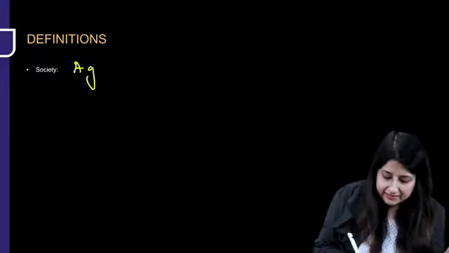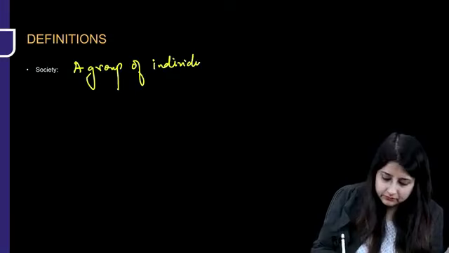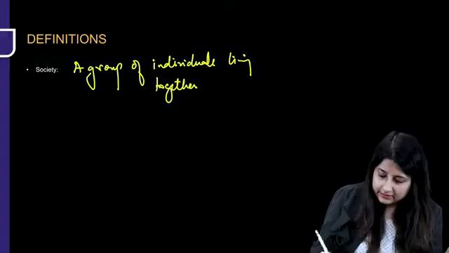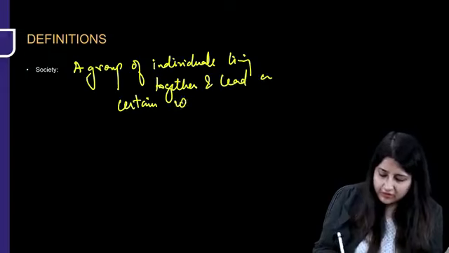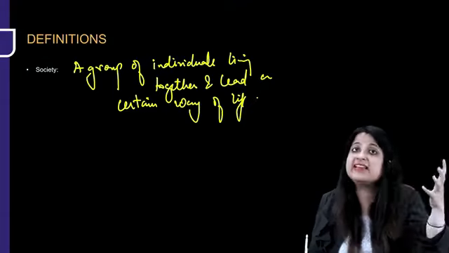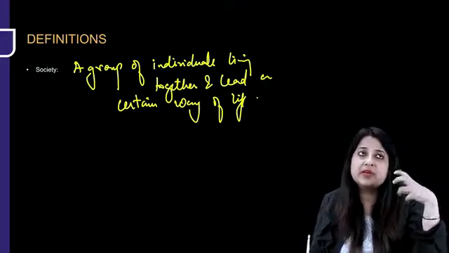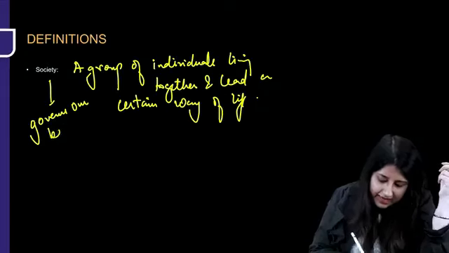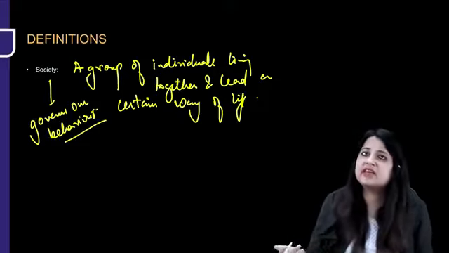So what is a society? A group of individuals living together and leading a certain way of life. That is what is a society. Why do we all have to be part of a society? Because a society always governs our behavior. Like if we are not bounded by certain limitations of the society, everybody would start behaving in their own manner.